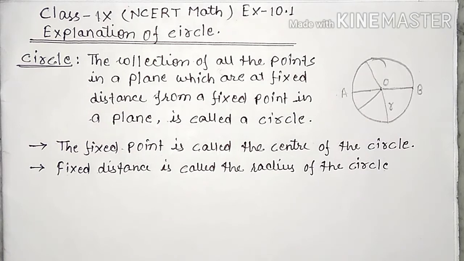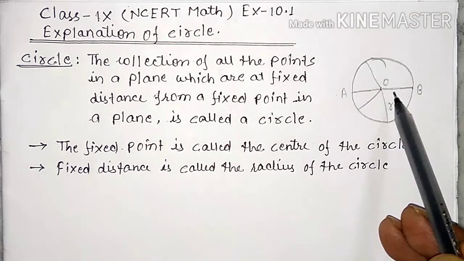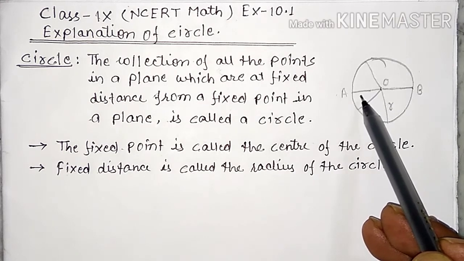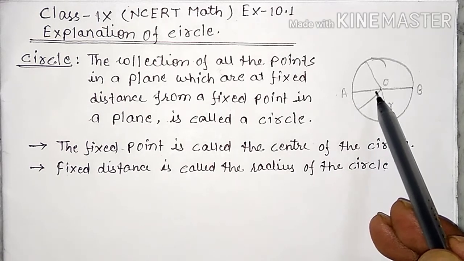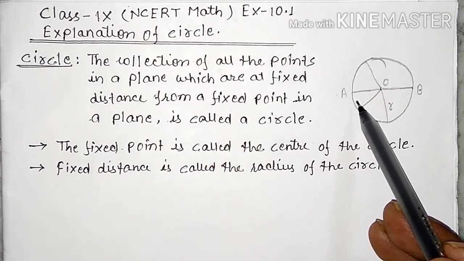In another way, the radius is also defined as the line segment joining the center and any point on the circle. The line segment joining the center and any point on the circle is called the radius.